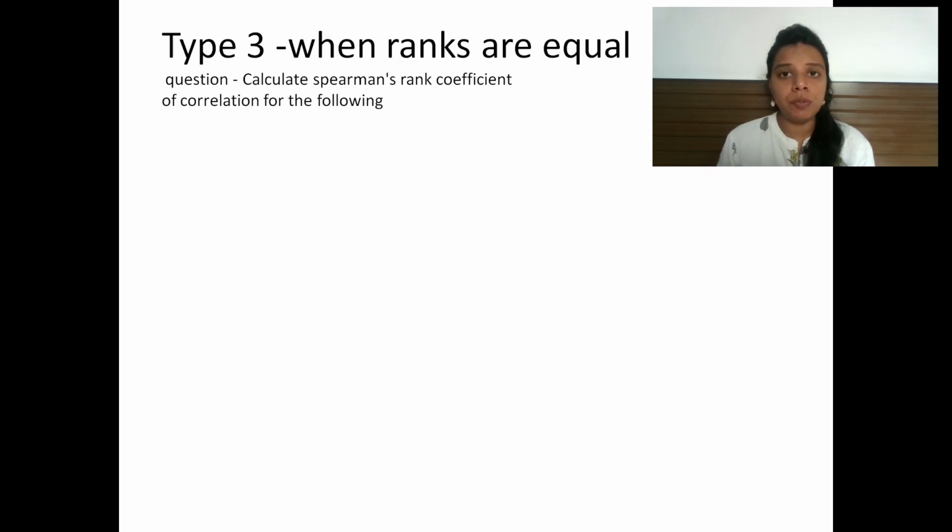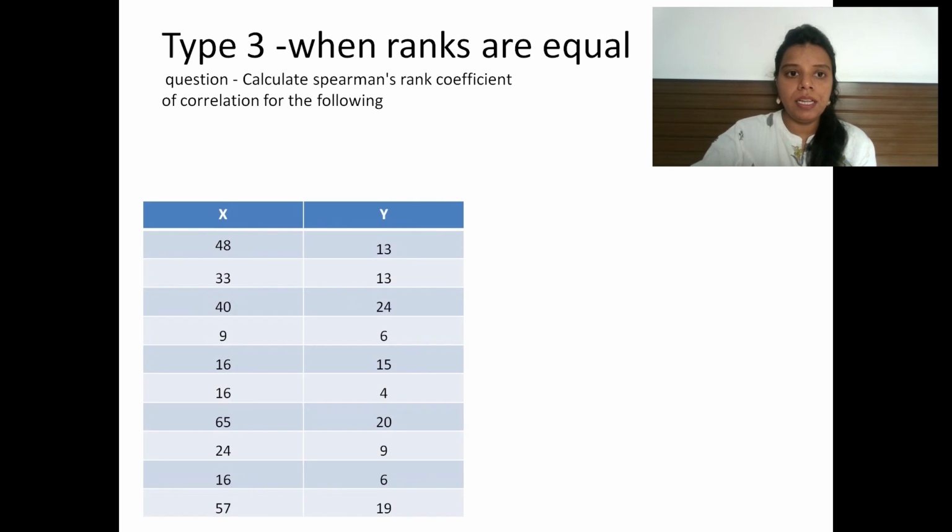Now there is type 3, when ranks are equal. What do you mean by the ranks are equal? It means when ranks are repeated. So look at this question. There is an x variable and a y variable, and if you look carefully, you can find values which are repeated. So whenever the values are repeated in the question, you have to follow a different formula.